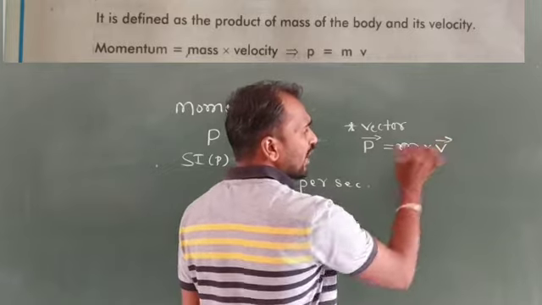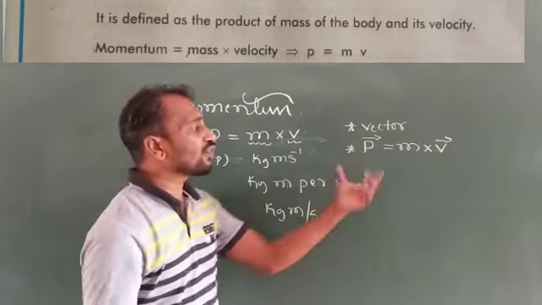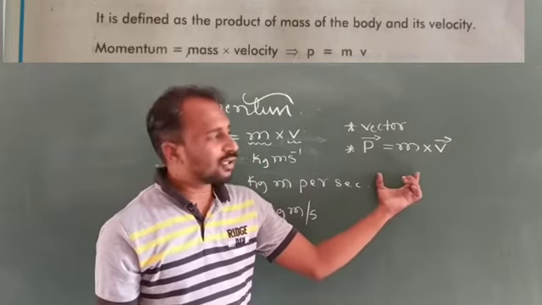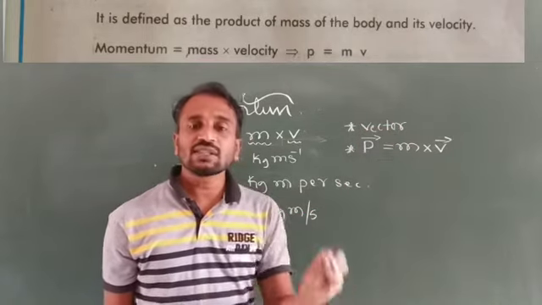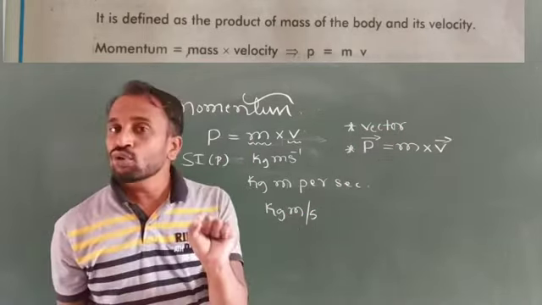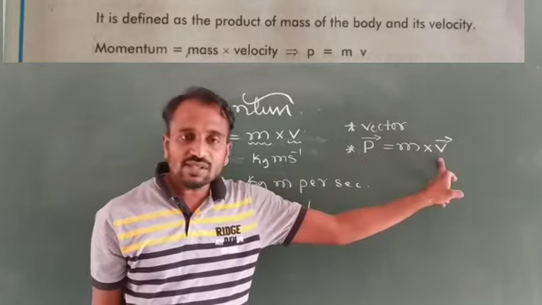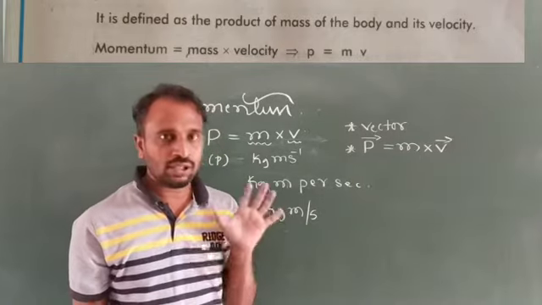Velocity is a vector quantity. So this equation is the vector form of momentum, because momentum is a vector quantity. Velocity is also a vector quantity, but mass is a scalar quantity.